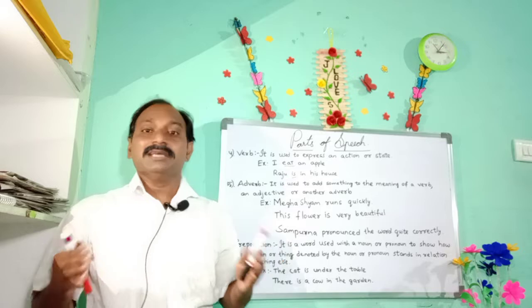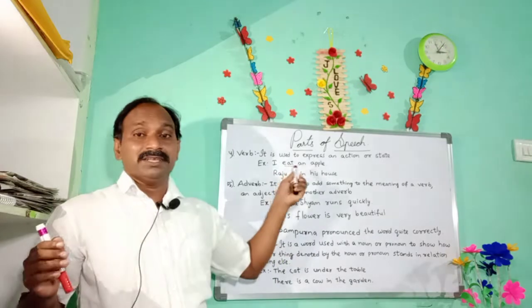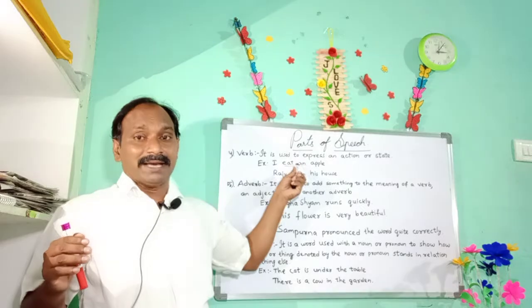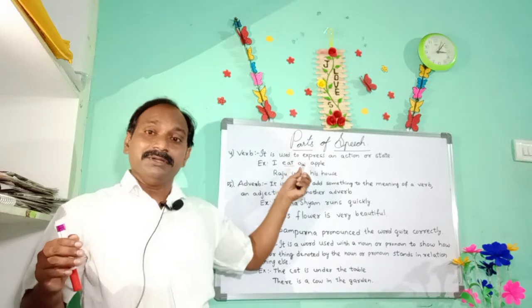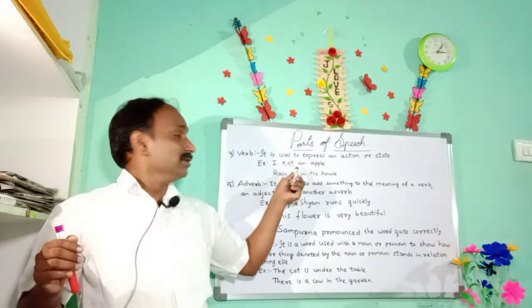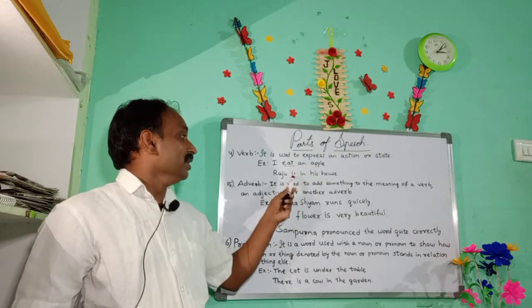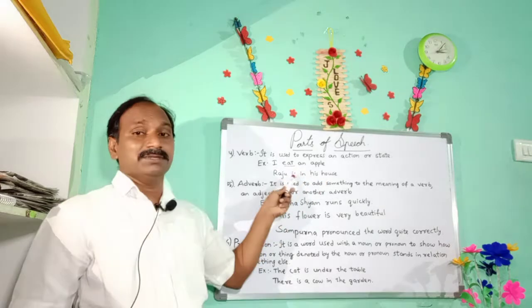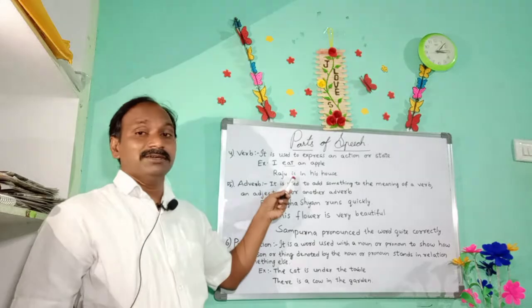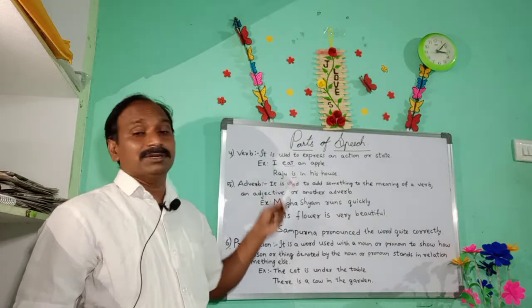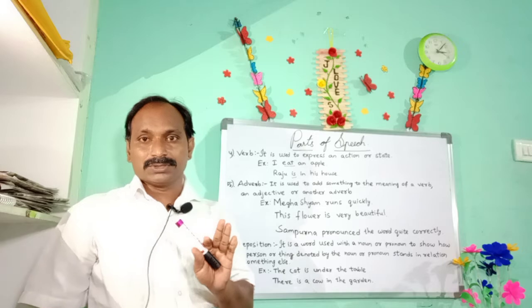In a sentence, sometimes action words will be there, and some sentences will be there without action verbs. Here, Raju is in his house. Here there is no other verb except this state-denoting verb. So action-denoting verb, state-denoting verb. I think you understood the point.